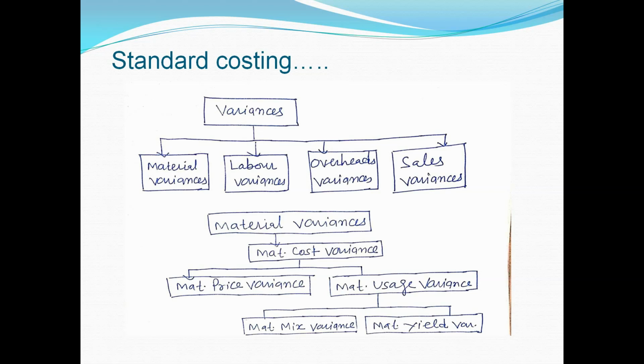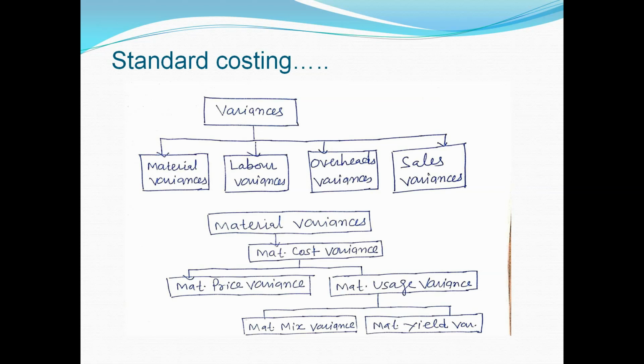Now come to the first topic, material variances. There are 5 types of material variances. We may understand them with the help of a flow chart to know the names or introduction of the material variances and also the relationship of the material variances.